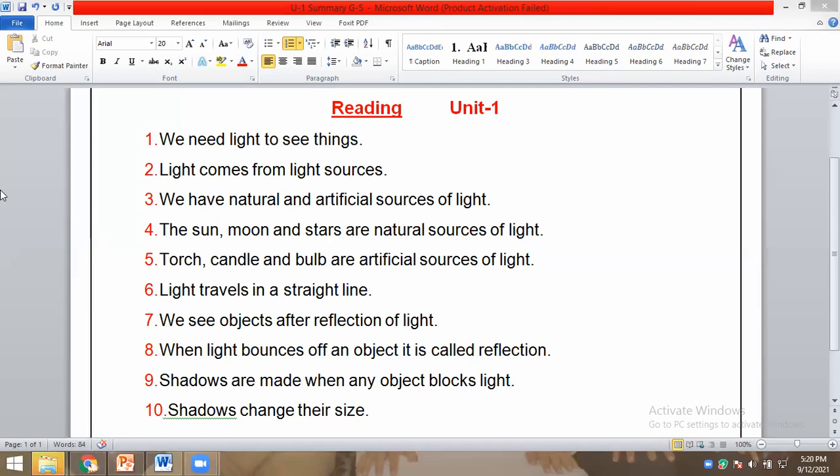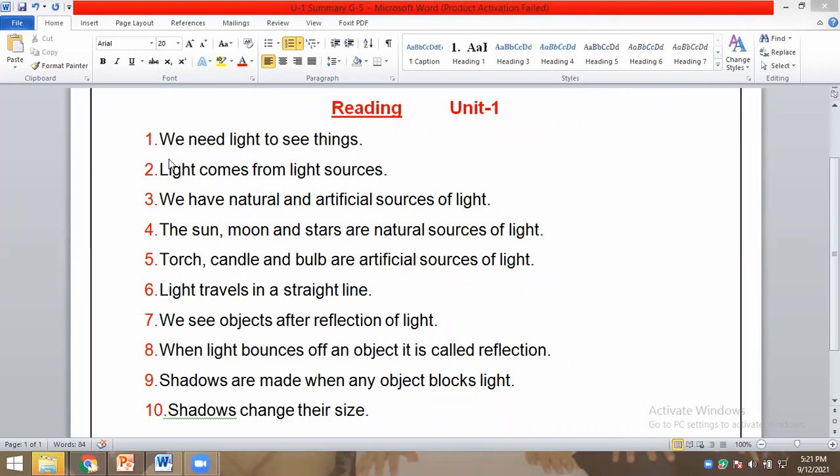We see objects after reflection of light. When light bounces off an object, it is called reflection. Shadows are made when any object blocks light. Shadows change their size. Thank you, Abdullah. So this was Unit number 1, which we have done in the first and second week.